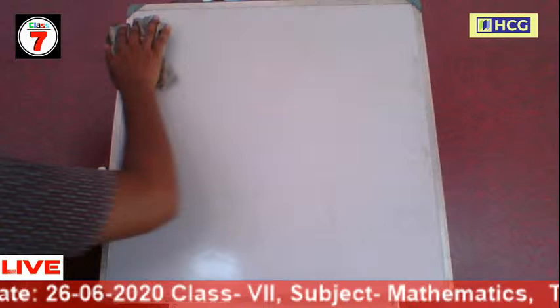In the previous class, we already discussed some properties of triangles. Today, we will discuss other properties of the triangle.